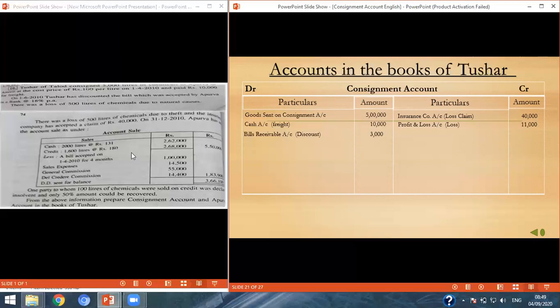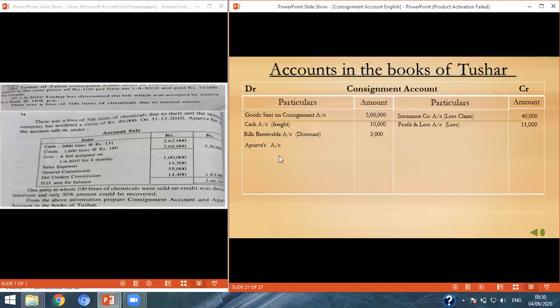Then here the information of sales is given: 2,000 liters for 2,62,000 and 1,600 liters for 2,88,000. So we will do the entry of sales and expenses also. Sales expenses is 14,500. But here the commission is also given in the calculation.